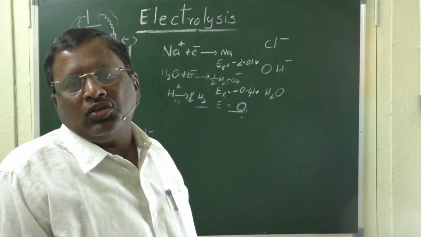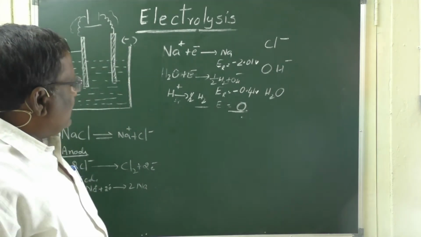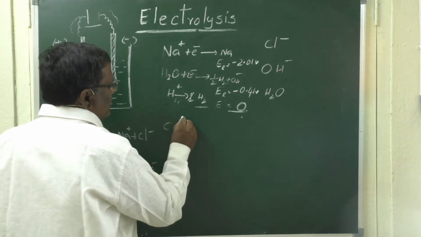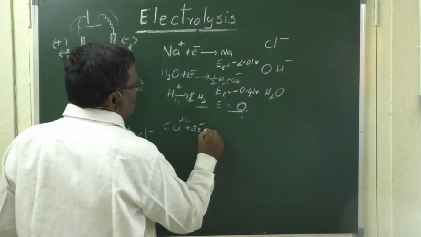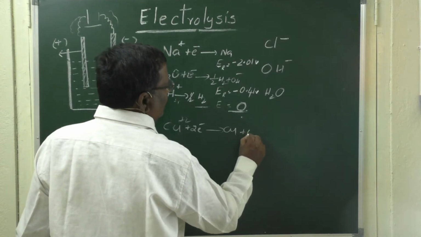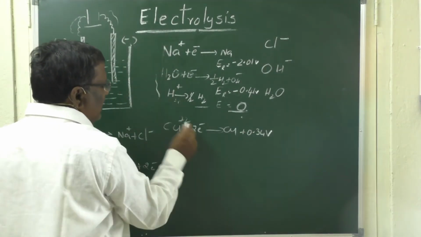What about aqueous copper sulfate? When aqueous copper sulfate solution is taken, the reduction potential of copper, Cu2+ plus 2e- gives Cu, is found to be plus 0.34 volts. It is much higher than hydrogen.